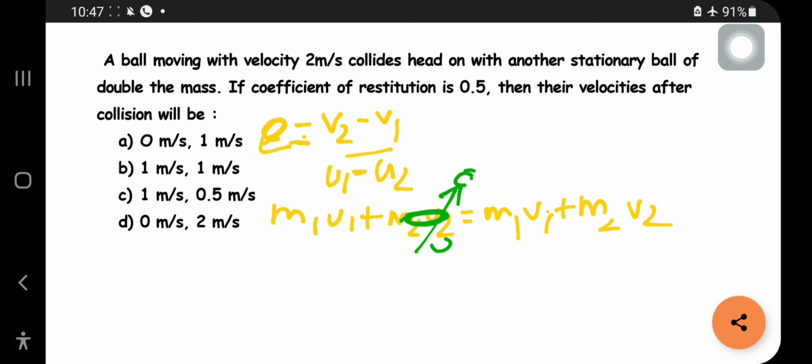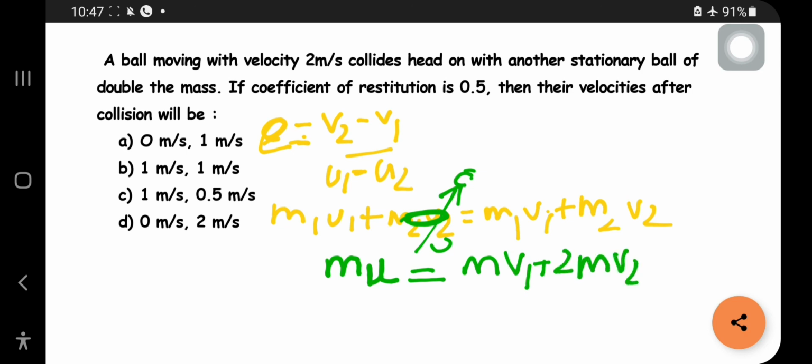The mass of the second ball is double the mass of the first ball. Let us take m1 as m and m2 as 2m. So m into u is equal to m v1 plus 2m v2. And e is 0.5, which is equal to (v2 minus v1) by (u1 minus u2), where u2 is 0.